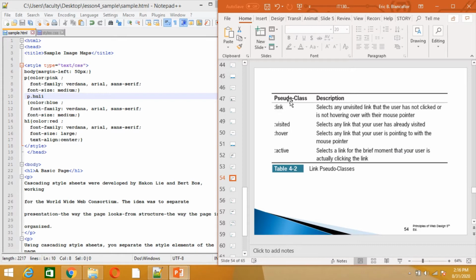Usually pseudo class has the colon character, colon link. Another type is the visited link, whose default color is purple. To change that color, it is colon visited. Another type is the active link. To change the color is colon active. We may also apply hover through the pseudo class.